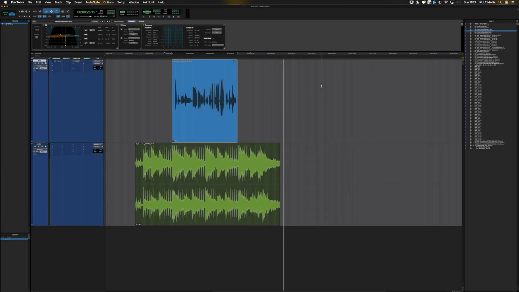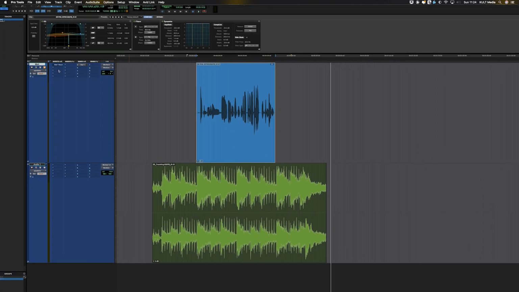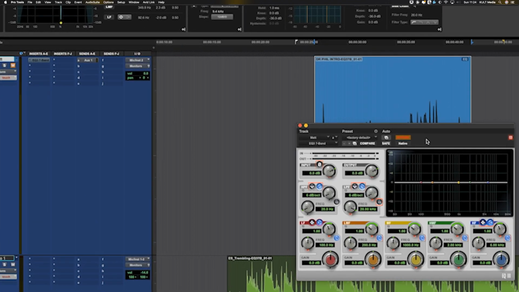In the last video, we went through Audio Suite, and Audio Suite is a bit of a destructive process where you choose to render that file with that effect from whatever plugin you're using. What you might want to do instead is use real-time plugins that allow you to change the automation and the sound and the settings as you go. I've already got one in place on our inserts.